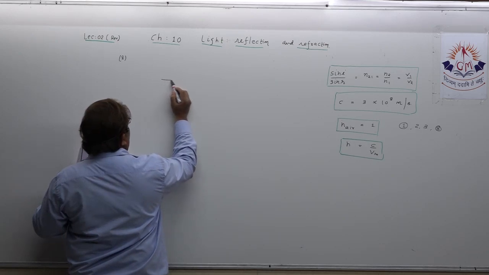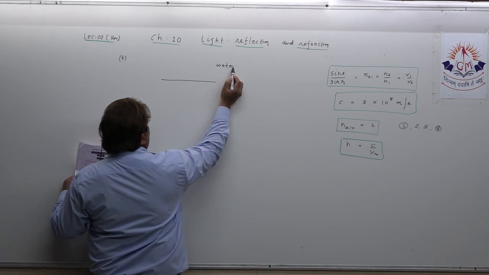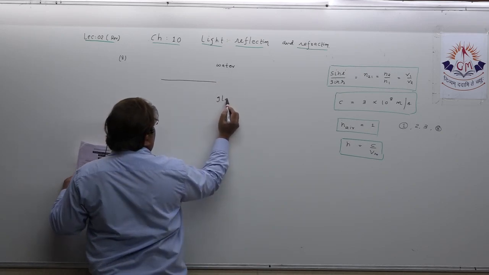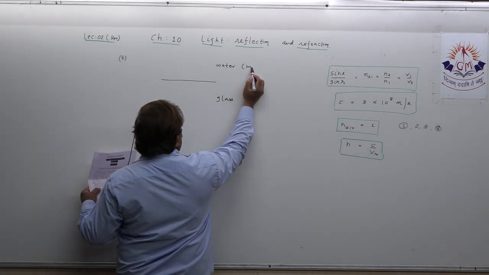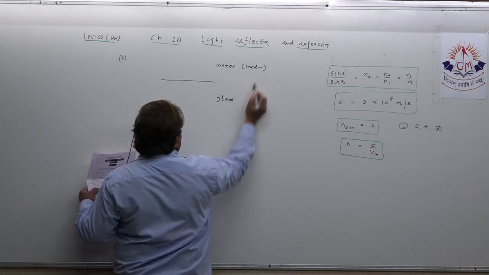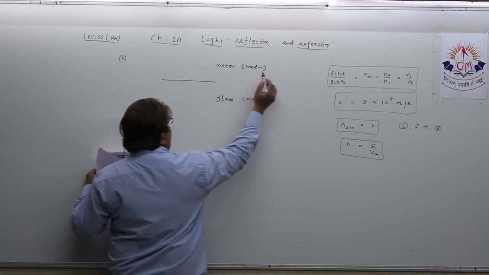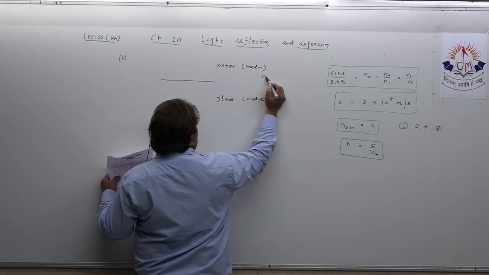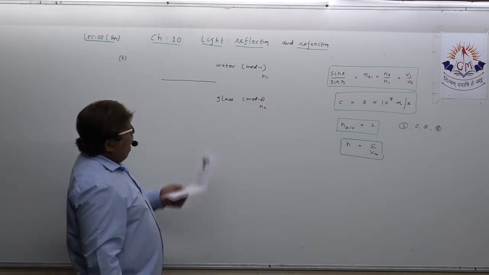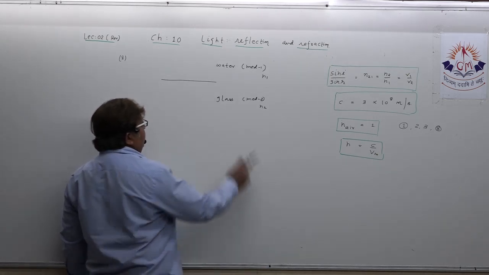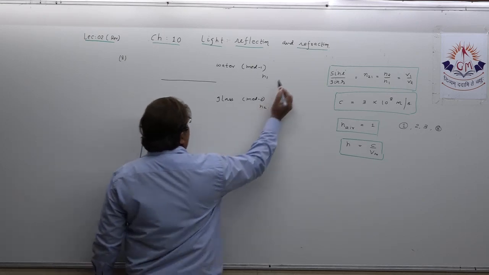One is water. Okay. Always develop this practice of writing. And one is glass. Suppose, dear student, this is medium 1 and this is medium 2. Refractive index of medium 1 is N1 and medium 2 is N2. Absolute refractive index of water is N1, and of glass is N2.